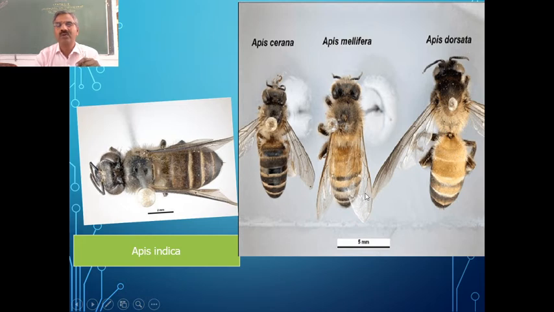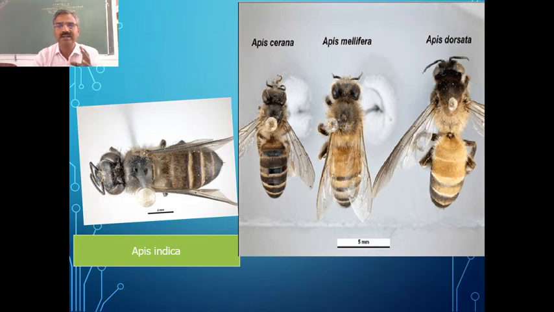The normal one is called Apis indica, but we rear species like Apis cerana, Apis mellifera, Apis dorsata, which are more productive when compared to Apis indica. And very easily they are manageable. Apis cerana, Apis mellifera and Apis dorsata are easily manageable, and the productivity is also good. So that's why these different species are reared in our country.